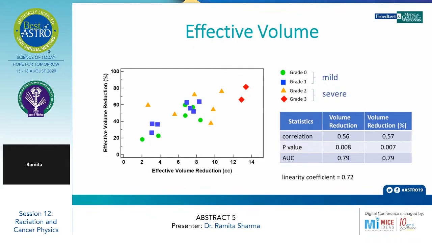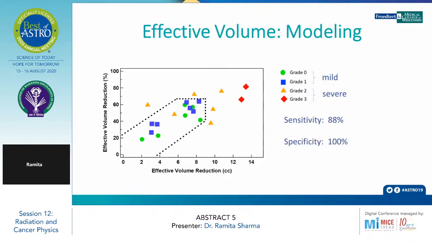This is the effective volume model. The correlation between the absolute volume change and the relative volume change becomes more linear, with the linear correlation coefficient going from 0.56 to 0.72.